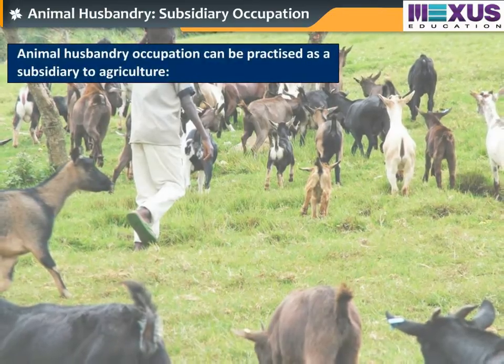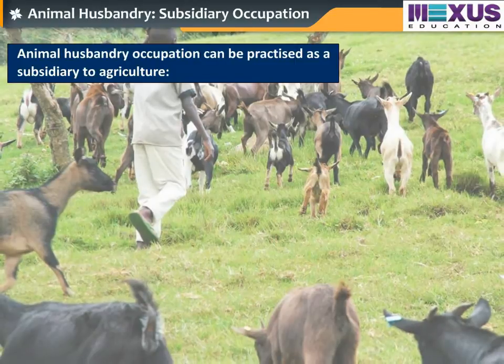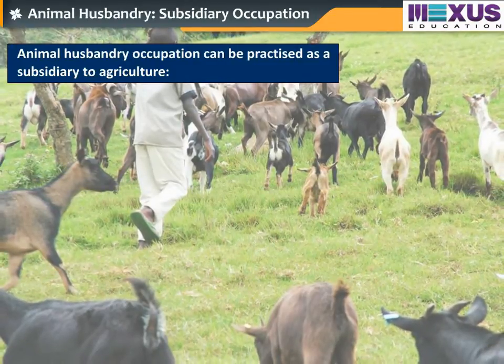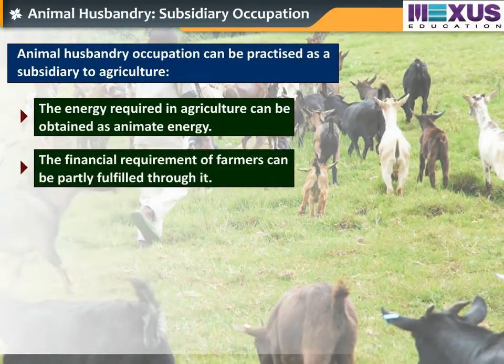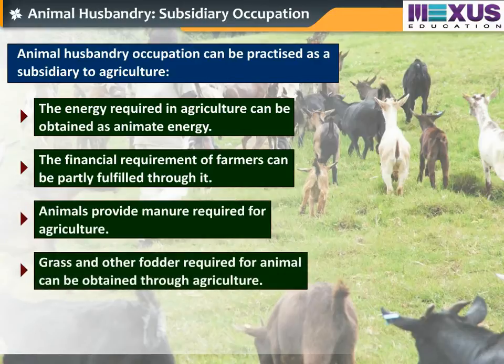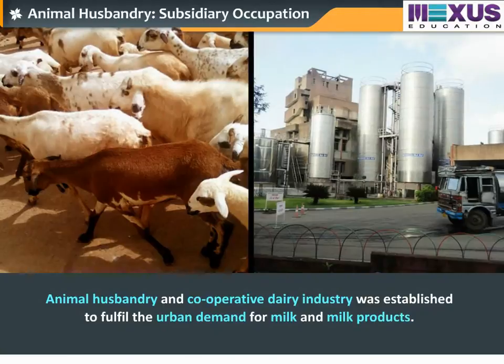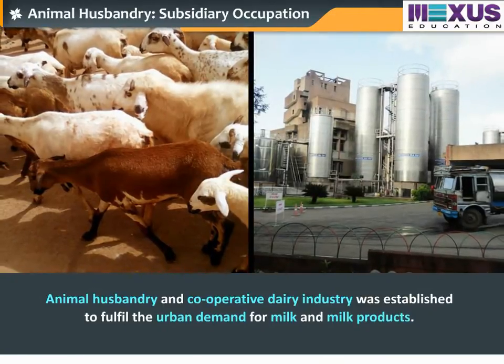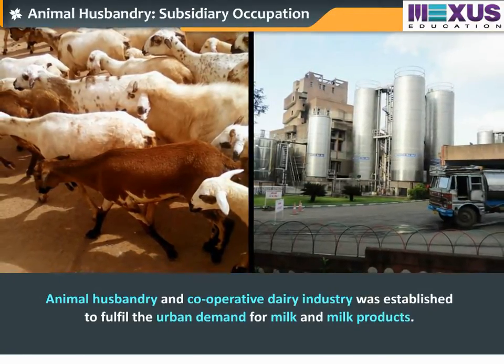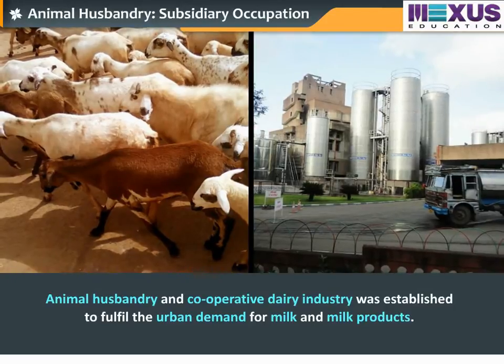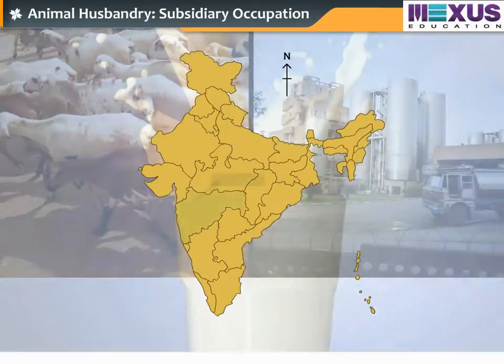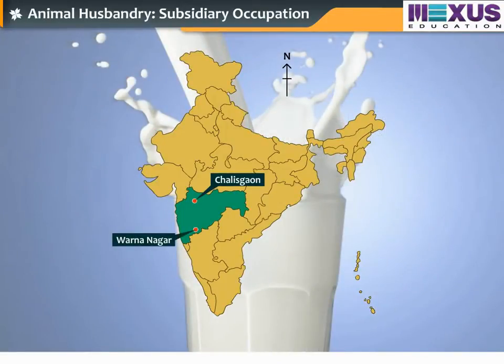Animal husbandry occupation can be practiced as a subsidiary to agriculture. Animal husbandry and cooperative dairy industry was established to fulfill the urban demand for milk and milk products at Chalisgaon, Varnanagar and Mumbai in Maharashtra and at Anand in Gujarat.